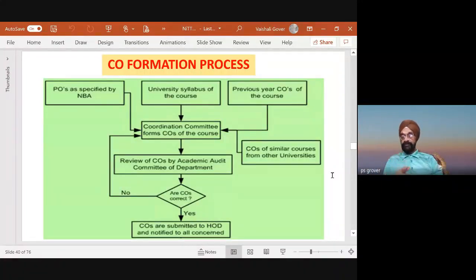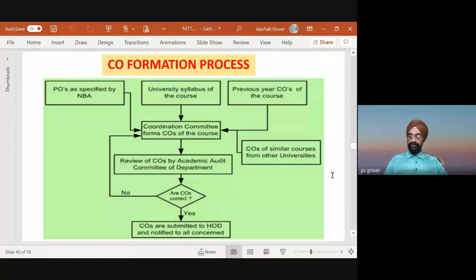Now, the course syllabus is designed with a view to satisfy the program, and each course has course outcomes which help us achieve the complete consolidated learning of the student when he completes his program. So we start course outcome formation. We take the program outcomes, which are for the complete program. Then we take the university syllabus. Then we look at the previous COs, if they are ready. If not, forget it. Then we design a coordination committee, then we review, and so on.